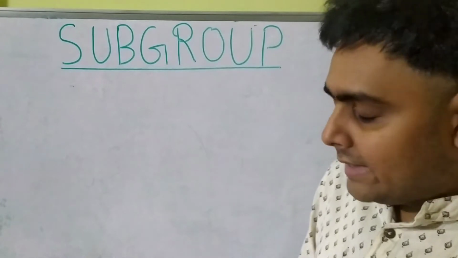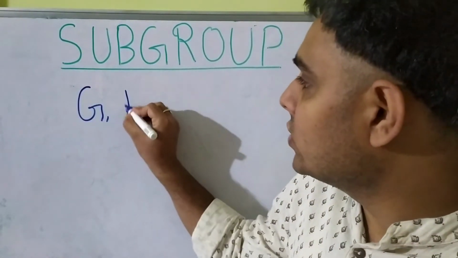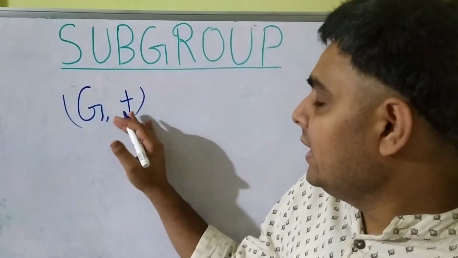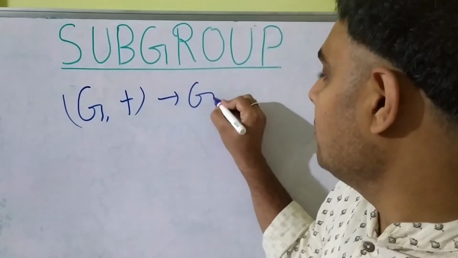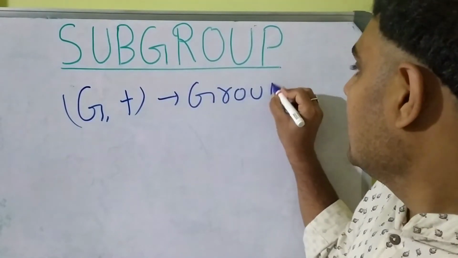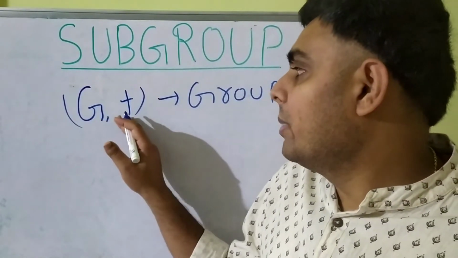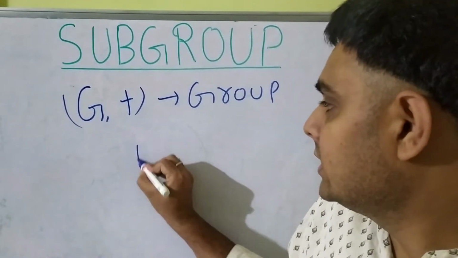Let's say G is an algebraic structure with a given binary operator plus, and it forms a group with this given binary operator. So let's say there is an H.